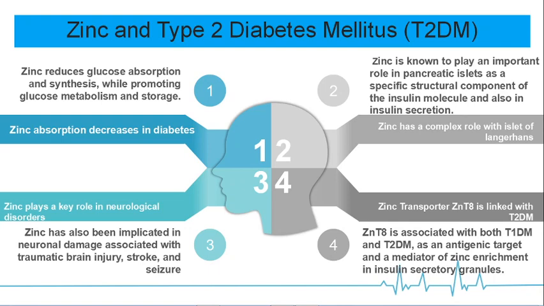Zinc has been implicated in neuronal damage associated with traumatic brain injury, stroke and seizure. Zinc can accumulate in neurons. When excess zinc is accumulated in the synaptic cleft, it enters the postsynaptic neurons via glutamate receptors and leads to neuronal damage in three ways: either by increasing the oxidative stress or by impairing the generation of cellular energy, or zinc can cause excitotoxicity.